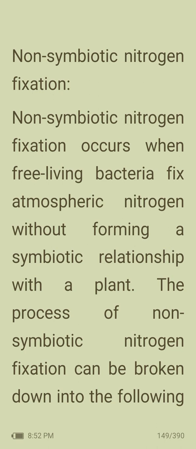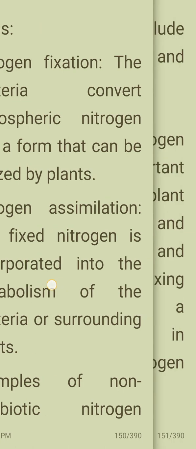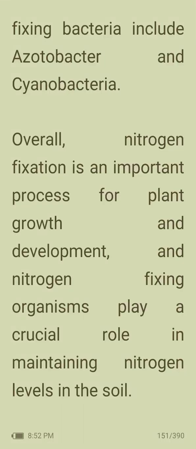Non-symbiotic nitrogen fixation occurs when free-living bacteria fix atmospheric nitrogen without forming a symbiotic relationship with the plant. The process can be broken down into the following steps. Nitrogen fixation: the bacteria convert atmospheric nitrogen into a form that can be utilized by plants. Then nitrogen assimilation: the fixed nitrogen is incorporated into the metabolism of bacteria or surrounding plants. Examples of non-symbiotic nitrogen-fixing bacteria include Azotobacter and Cyanobacteria.